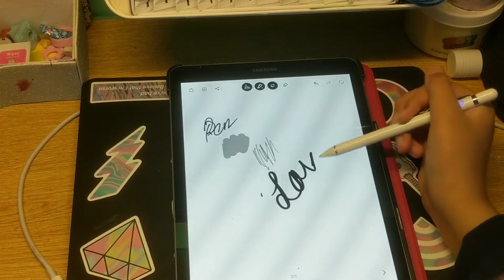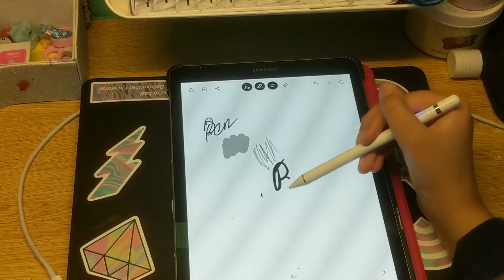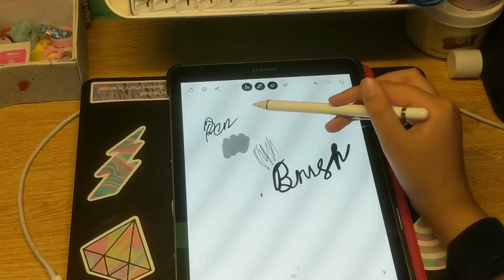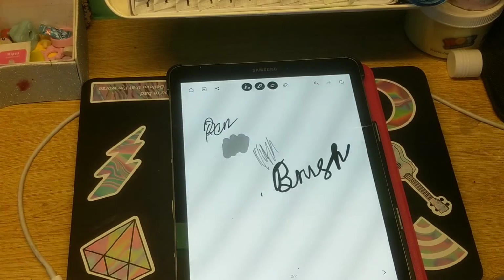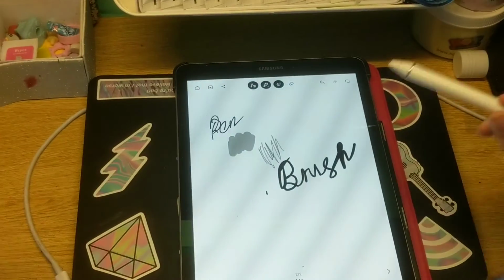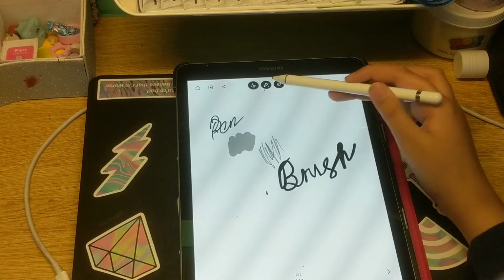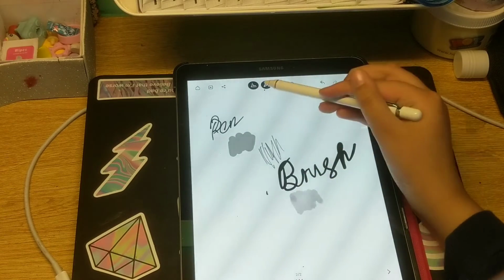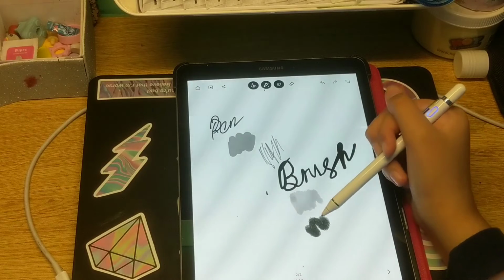This one is great. It's a brush tip. You don't have to necessarily be good at brush writing, like writing in calligraphy with a brush marker, if you know what I mean. I have a brush marker right here, and I generally do write in calligraphy a lot, but you don't have to be, because you just need to apply pressure for the upstrokes and downstrokes. Here's the paintbrush, and last but not least, the blow pen.